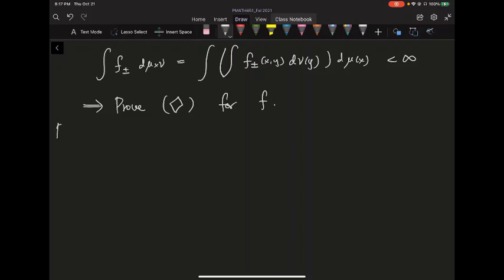I just want to remark a few things. Fubini and Tonelli are really important theorems. First of all, I want to remark that sigma finiteness is really necessary, especially for the Tonelli theorem.